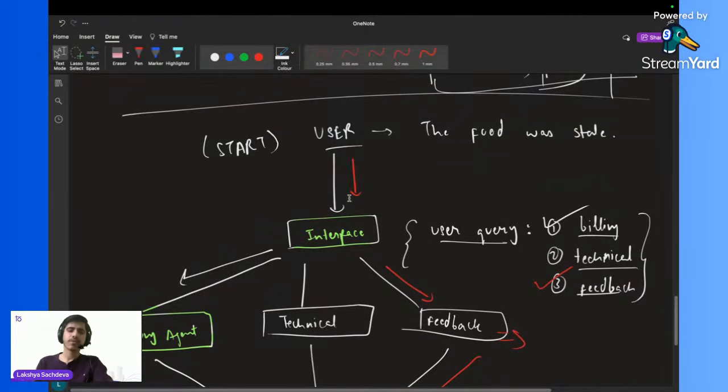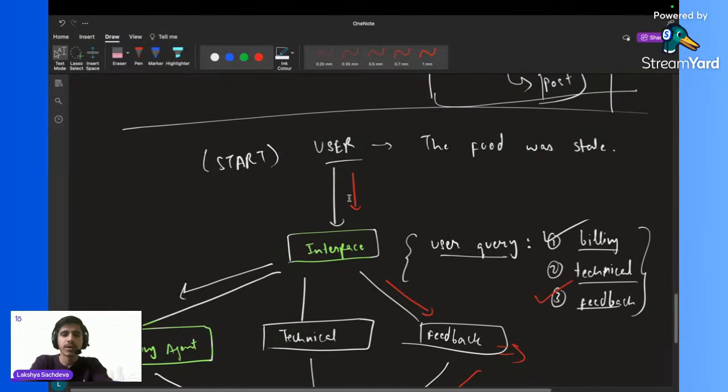To summarize, we have not done many conceptual things. If the user is giving some kind of query, like the food was stale, then the query will go to the interface agent. Interface is just the name that I have given to my agent over here.